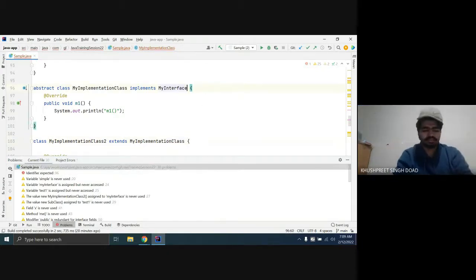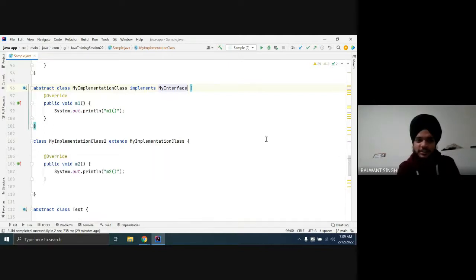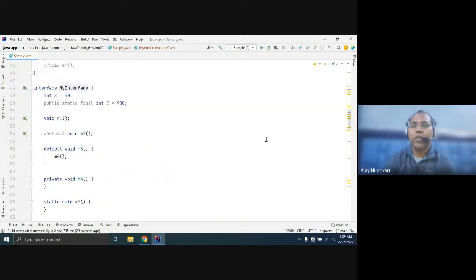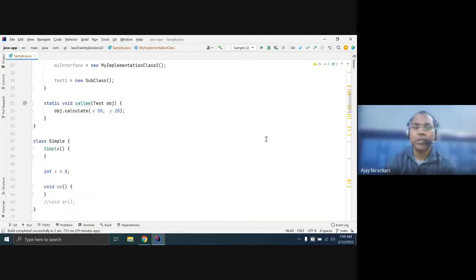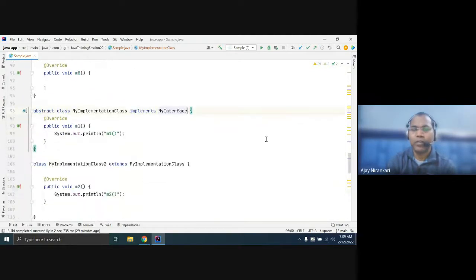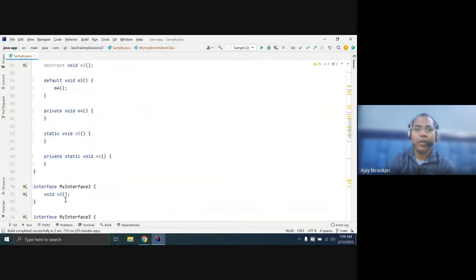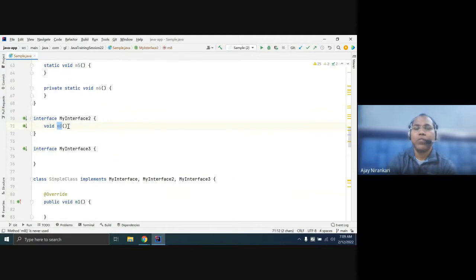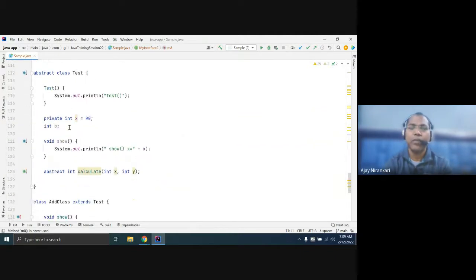Yes, sir. We can practice on our own then. So now it's clear what an abstract method is. Abstract method means just an incomplete method, you can say. This is the abstract method, this is an incomplete method. No problem, someone is going to complete it. Someone means any class. So any class can implement those interfaces and complete the definition, or any class can extend one class and complete the definition. So an abstract method can be in an interface or in any class.